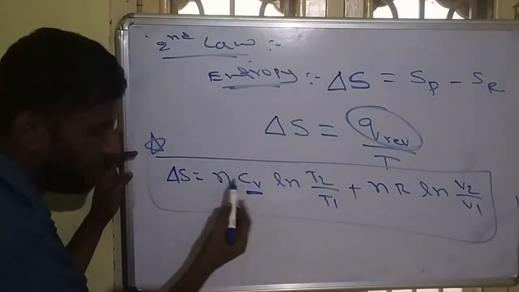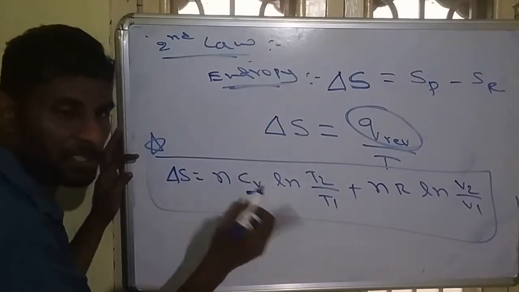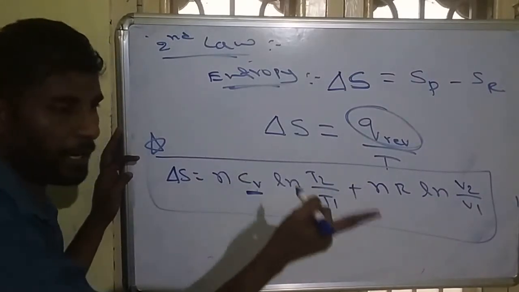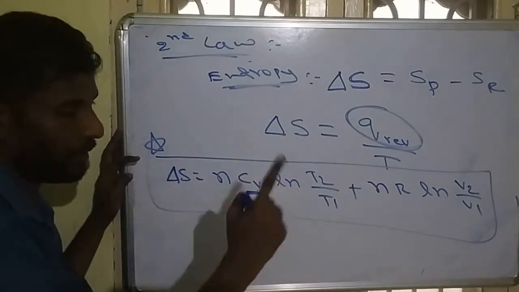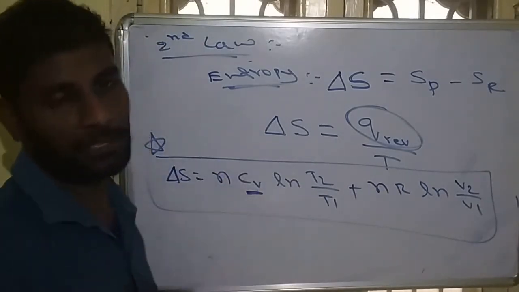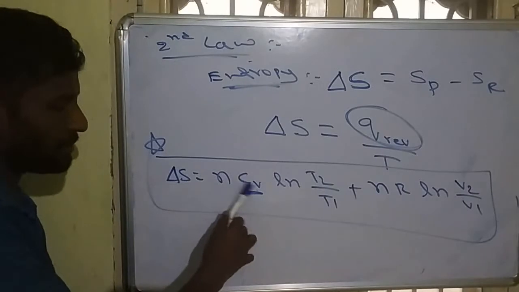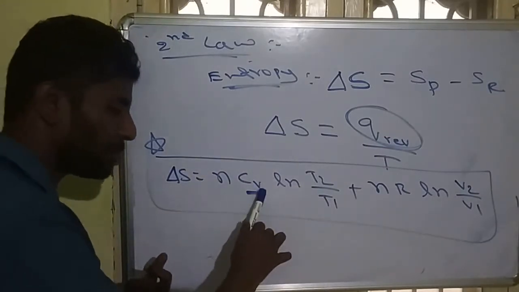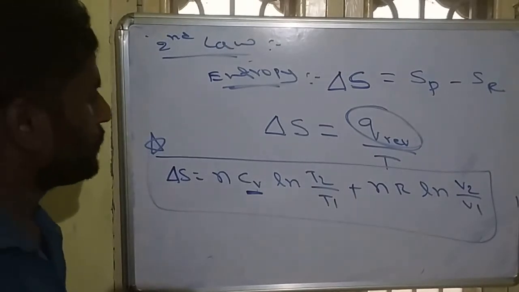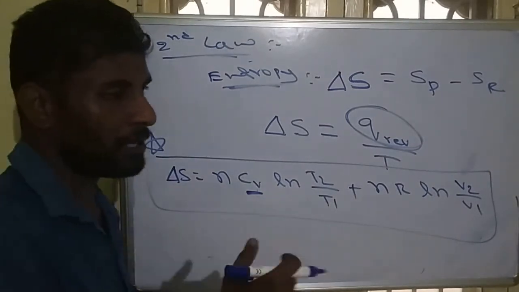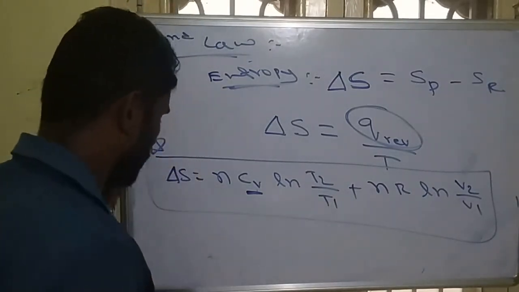And this formula will have n Cp, not Cv, because isobaric means pressure is constant. At constant pressure we take Cp, at constant volume we take Cv. Remember this: pressure is constant, we take Cp; volume is constant, we take Cv. So this is entropy. Entropy is a measurement of randomness.